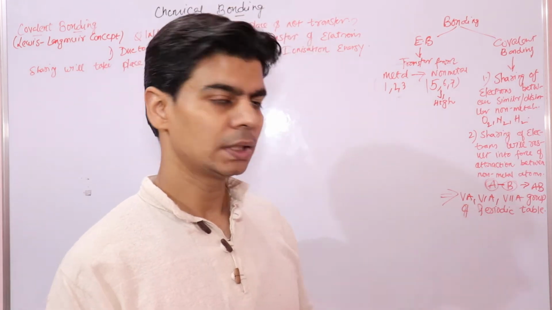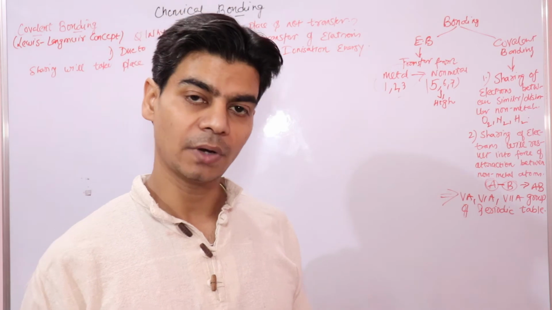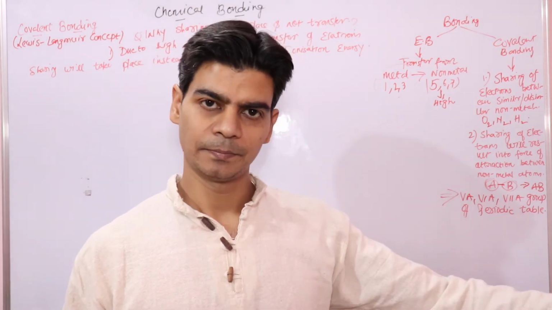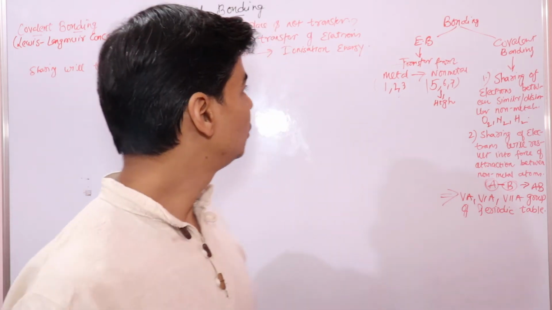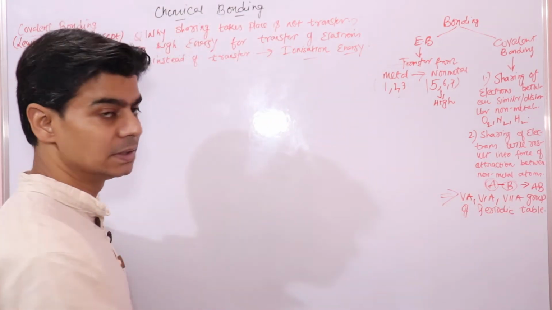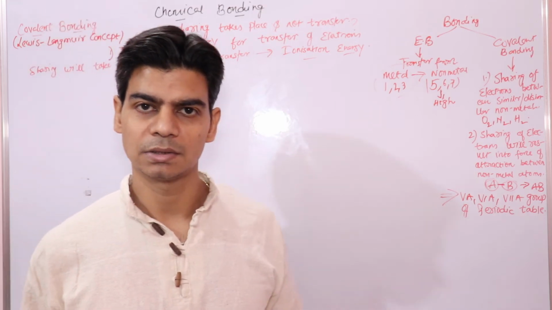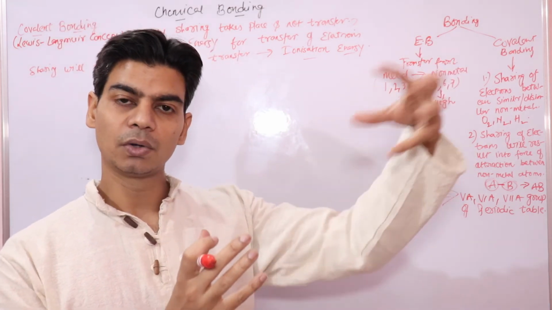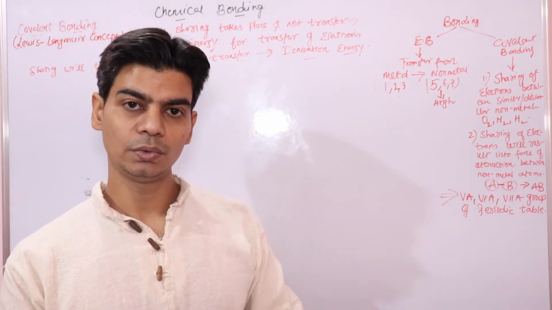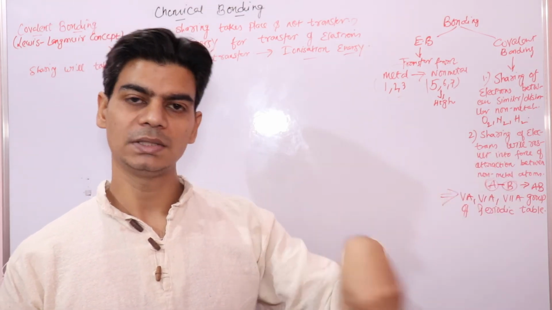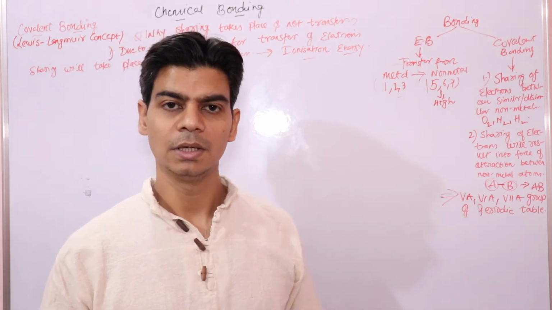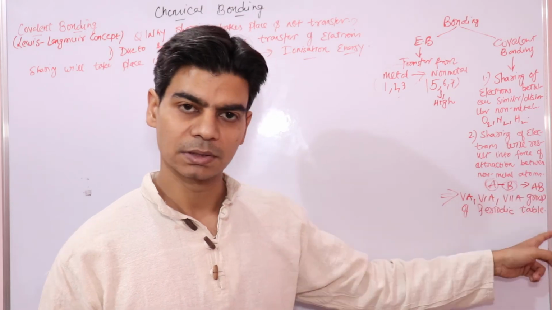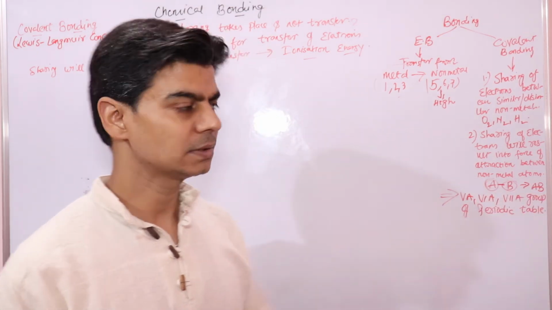And we know that atoms that are in the 5th, 6th and 7th A group of the periodic table are your non-metals, and they have a high value of ionization potential, because as you move towards the right of the periodic table, the value of ionization potential will increase because of increasing nuclear charge. When nuclear charge increases, it will have a tight hold on the valence electron, due to which you need to provide more energy to the valence electrons in order to remove them, right? So high value of ionization potential for these elements. That is why sharing will take place.